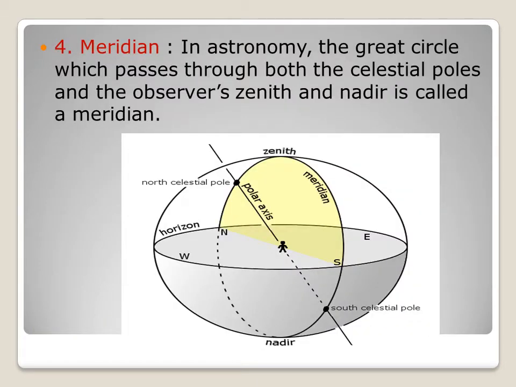Meridian. In astronomy, the great circle which passes through both the celestial poles and the observed zenith and nadir is called a meridian.